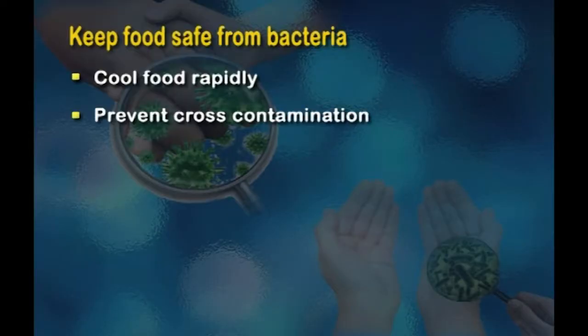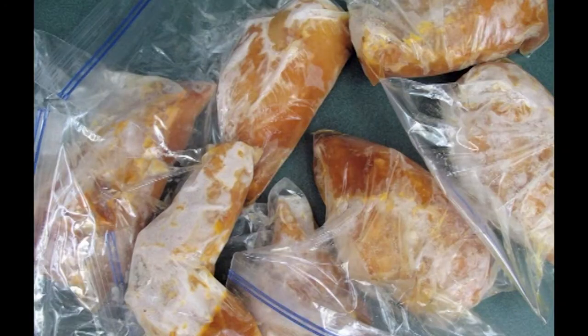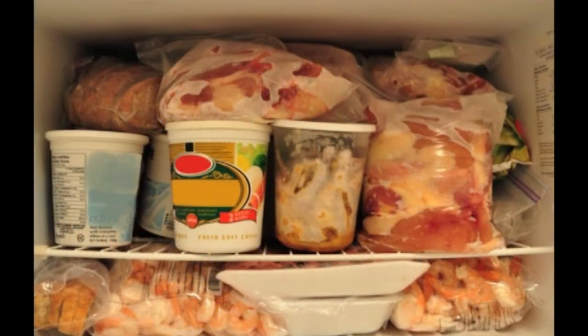It's very important to handle raw and cooked food separately to prevent cross contamination. For example, in the freezer, you might be storing raw chicken. At the same time, you might be storing ice cream and chocolate. It's very important to ensure that the chicken is completely wrapped and stored in a proper container away from the